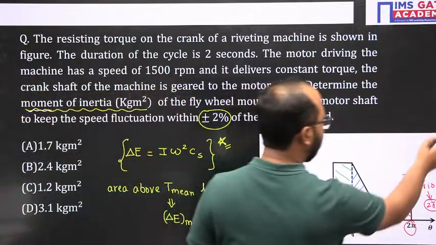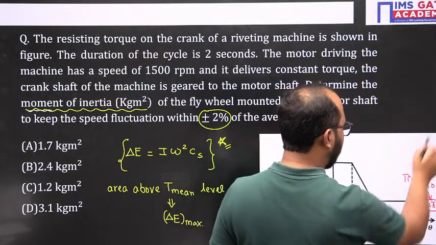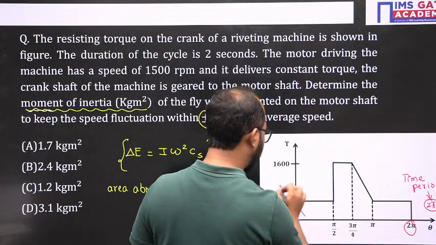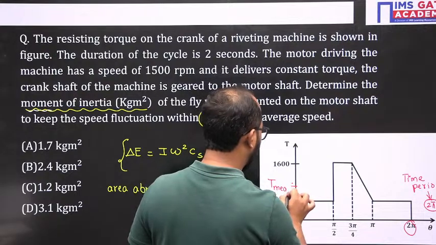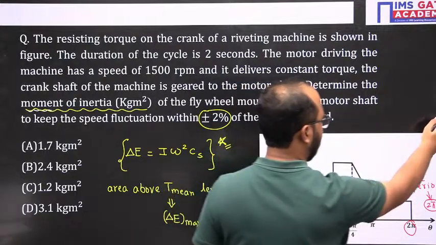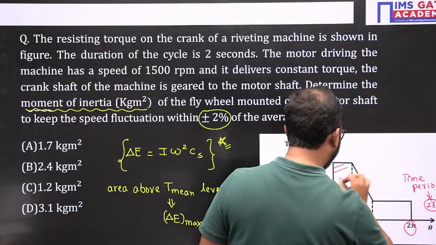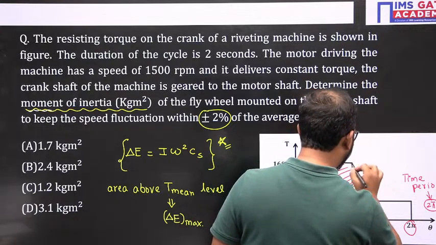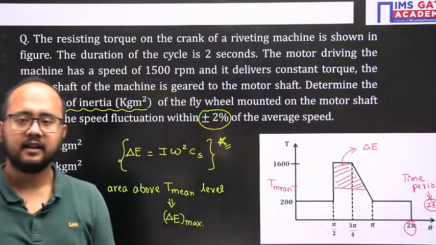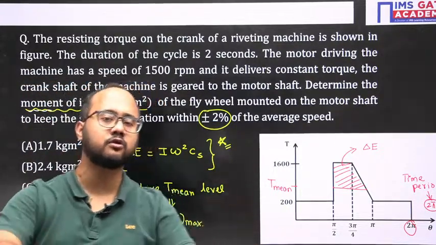Next, let me remove all these areas, because now we will be focusing on the mean torque. Suppose somewhere here is the mean torque. Now see, we have to take the area above the mean torque. This much area belongs to delta E max. Delta E is the maximum fluctuation of energy, or the excess energy that the flywheel is going to store.